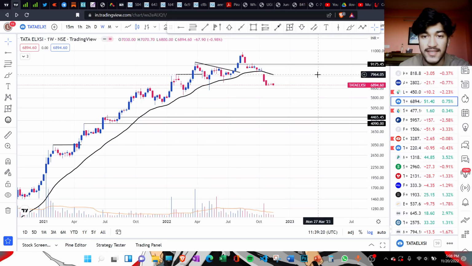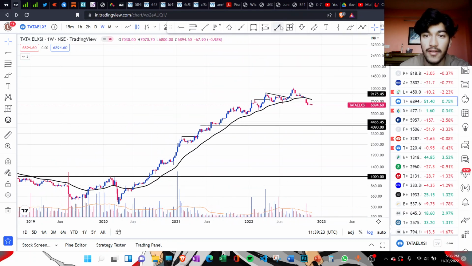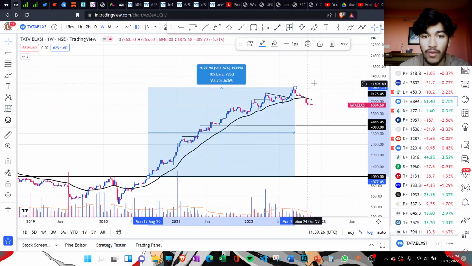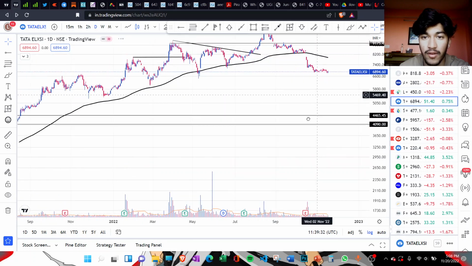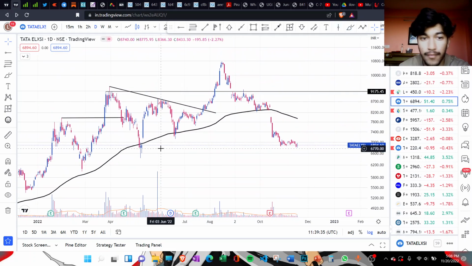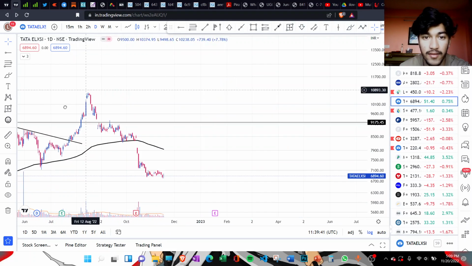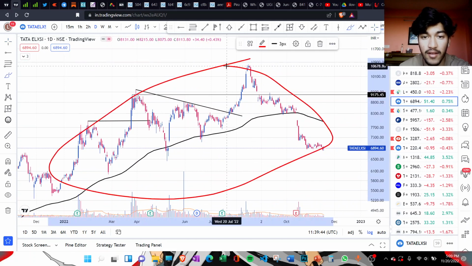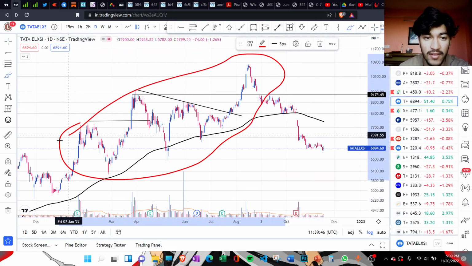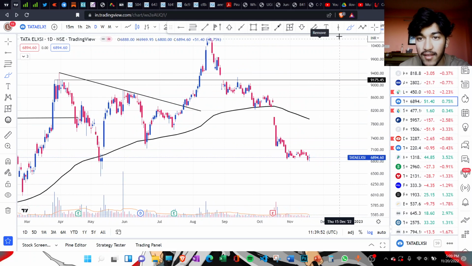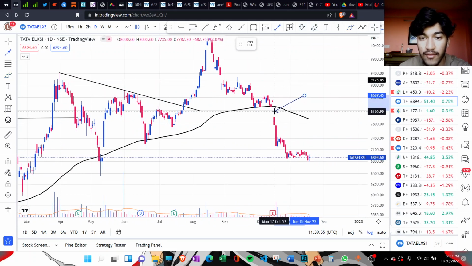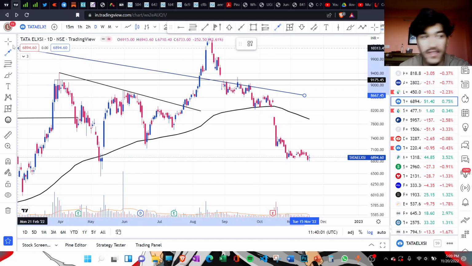Next one, we have Tata Elxsi, and you can clearly see, look at the uptrend. It gave a very strong up move of 900%, and after that this breakdown was a clear sign of topping out, right? It started to give some signs, the momentum was decreasing. If you look at this whole area, let me mark it, from this level to this level there was no very strong up move, it was kind of stagnant, and then there was this gap down, and the stock opened below the 30-week moving average, and since then it has been falling.